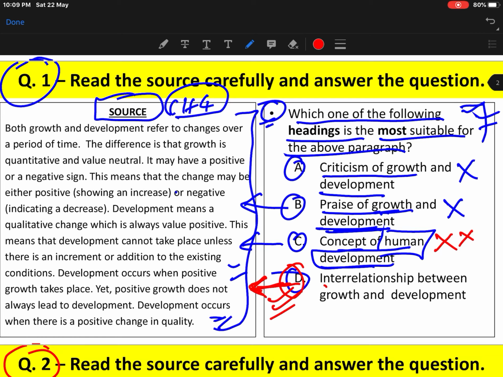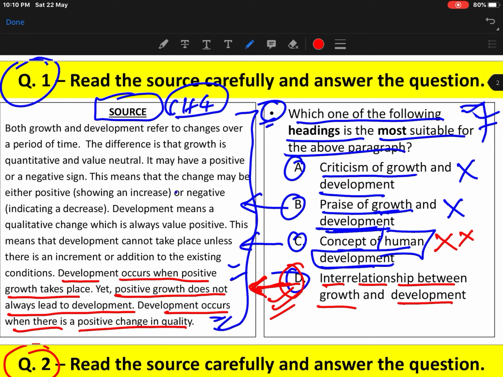So what is the heading? Let's see. Interrelationship between growth and development. Now look here. Development occurs when positive growth takes place. Yet positive growth does not always lead to development. Development occurs when there is a positive change in quality. So these 2-3 sentences of this paragraph are conveying a message that there is a relationship that exists between growth and development. And what is that relationship?